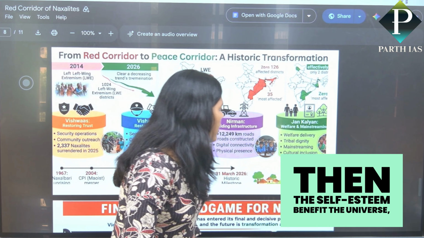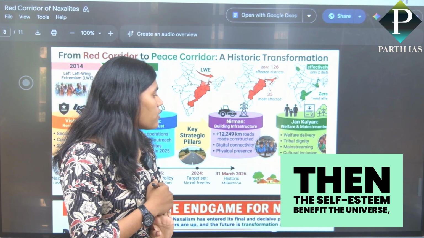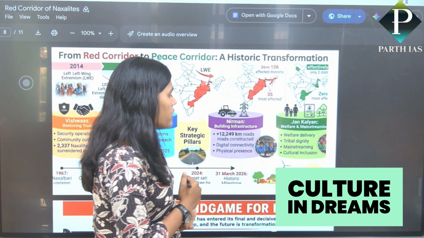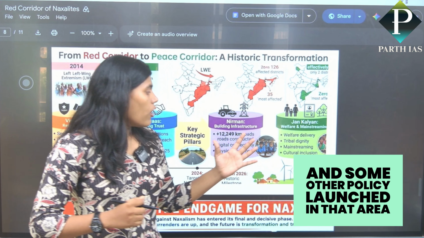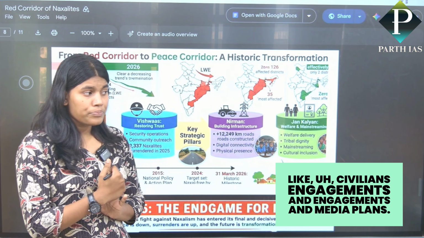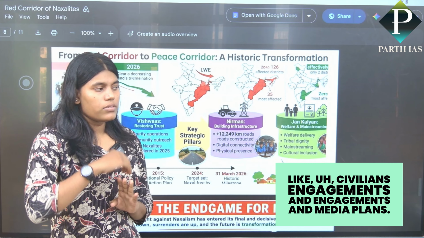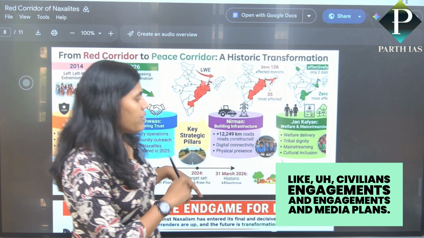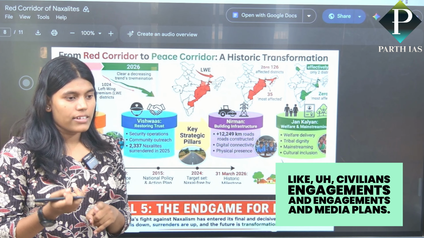Jan Kalyan's welfare scheme delivers welfare with dignity, mainstreaming and cultural inclusion. Some other policies were launched in that area, like civilian engagement and media plans.